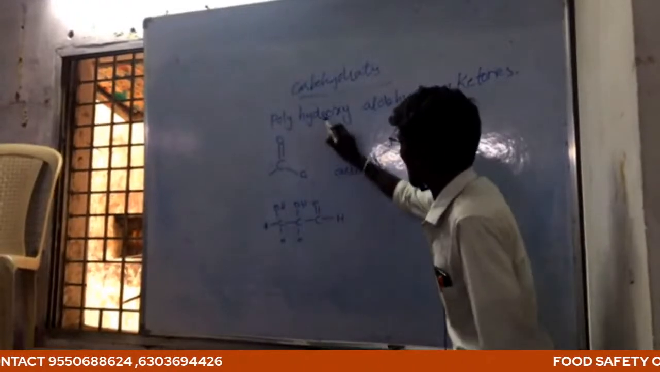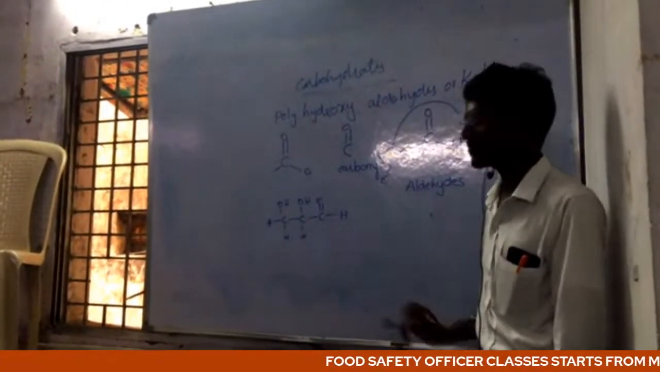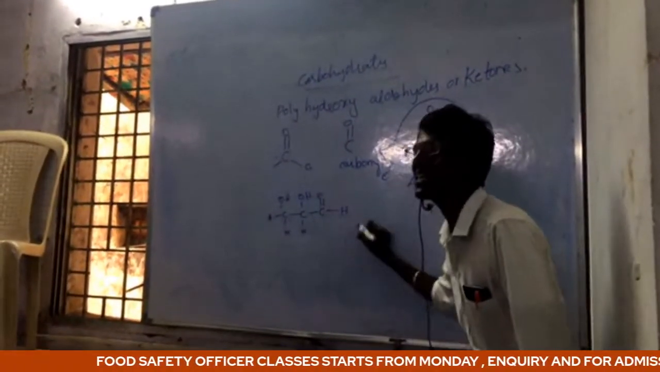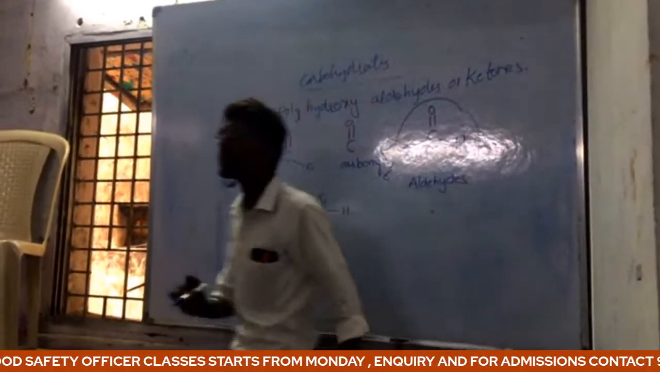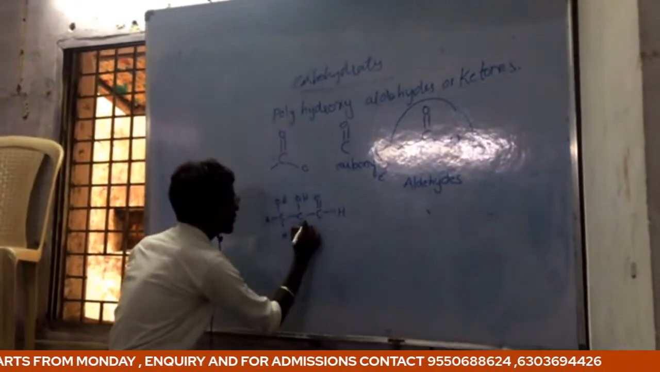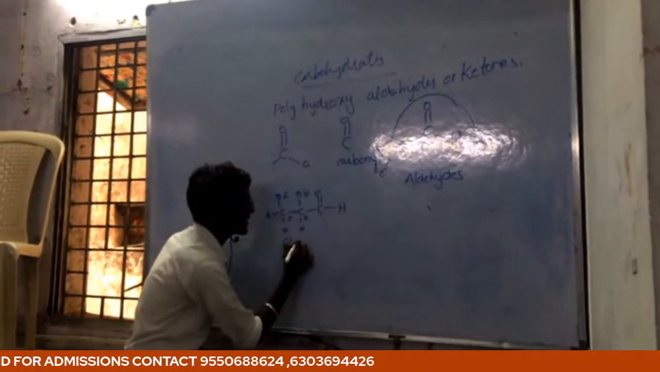That means, as per the definition, a polyhydroxy aldehyde or ketone. That means a double bond of HC. So this is the aldehyde. The name of this compound is 1, 2, 3, so the name of this one is glyceraldehyde.